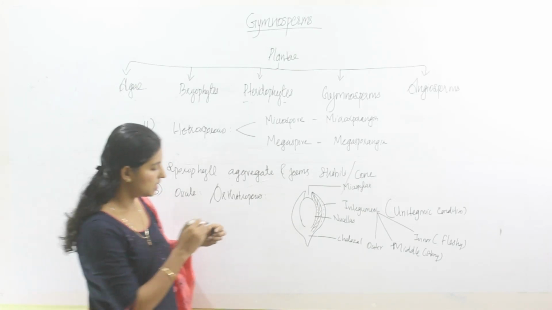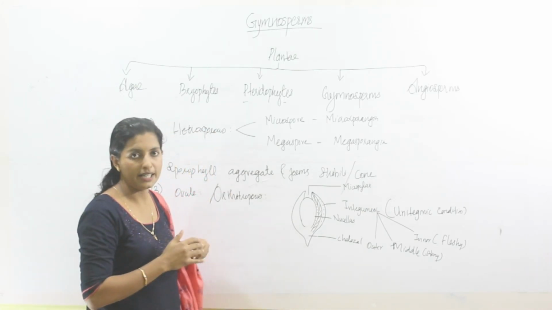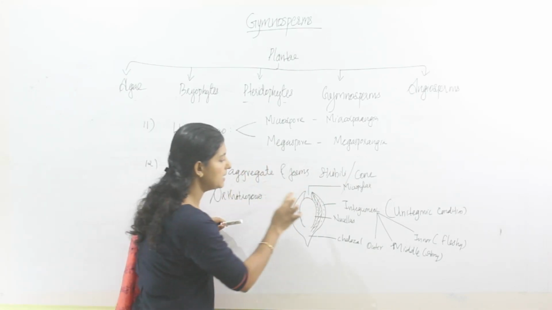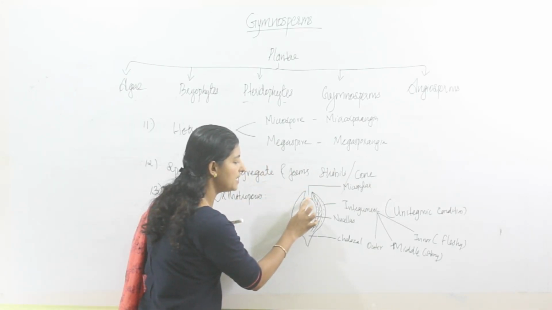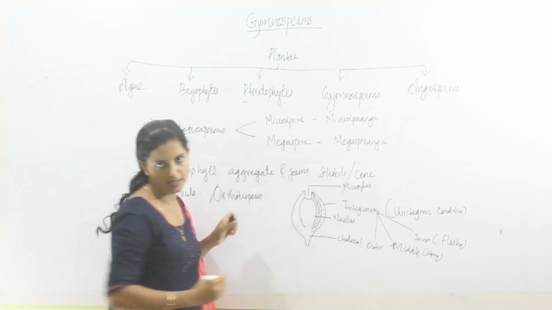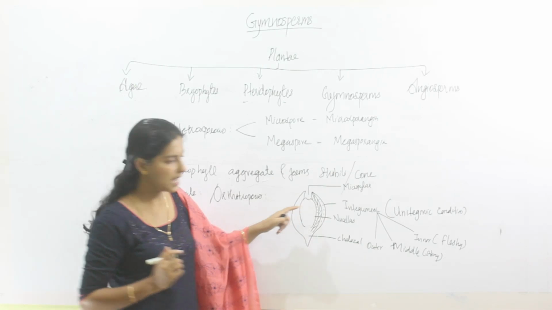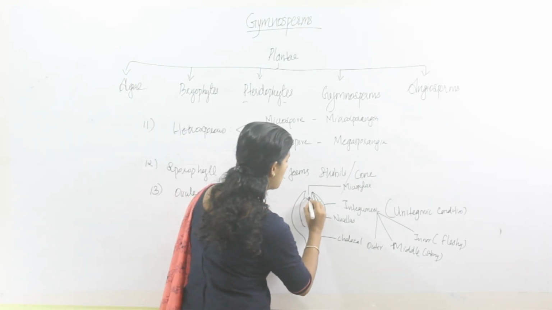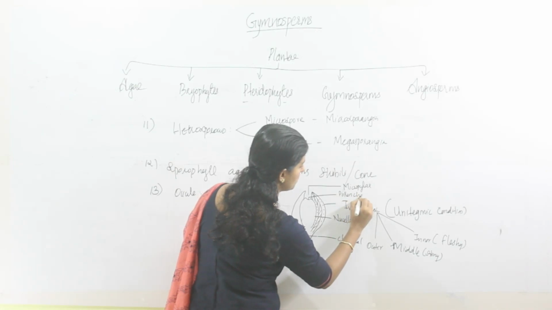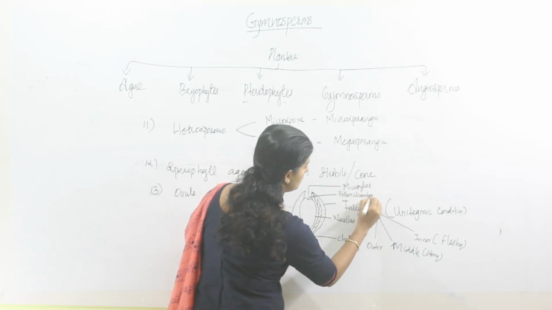Then what will happen during the time of pollination or fertilization? Some of the cells in the nucellar region will disorganize and form a small chamber here. That small chamber is called the pollen chamber.